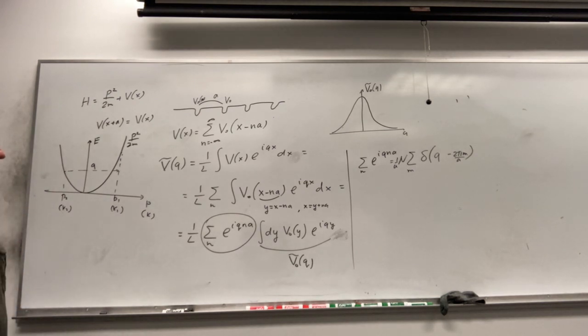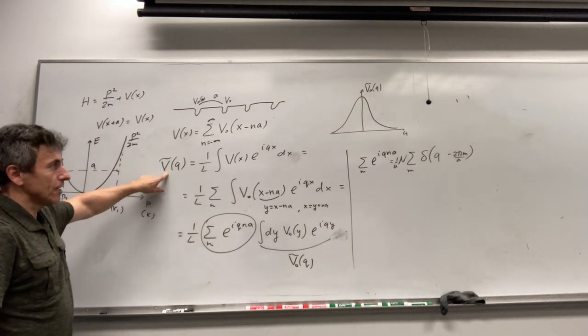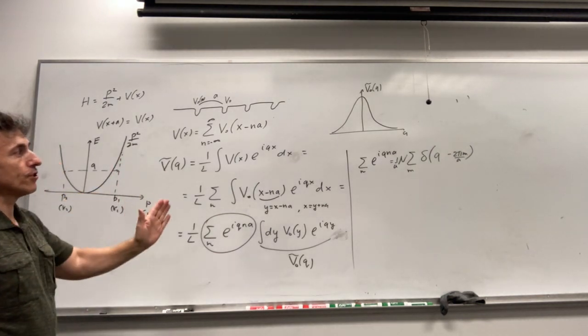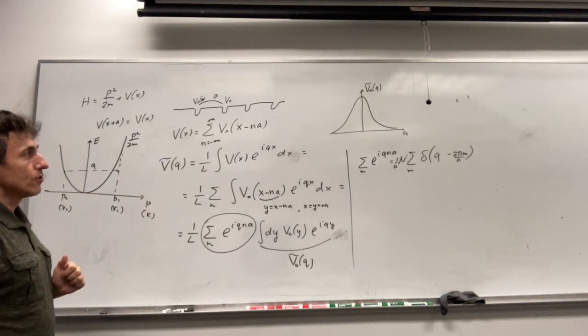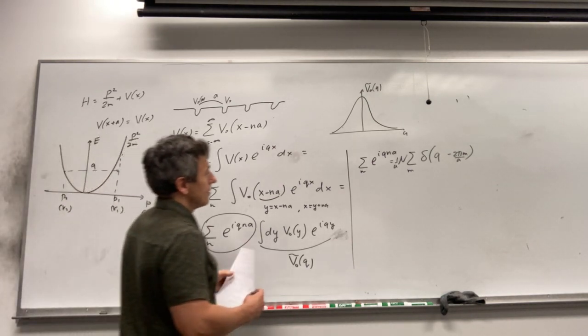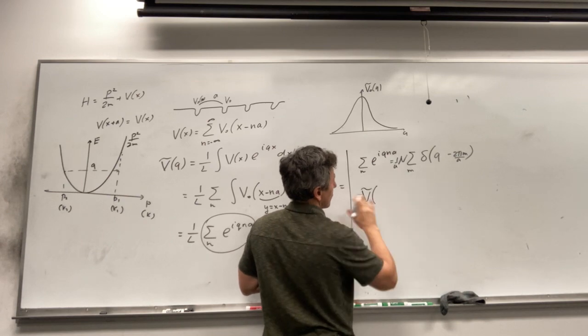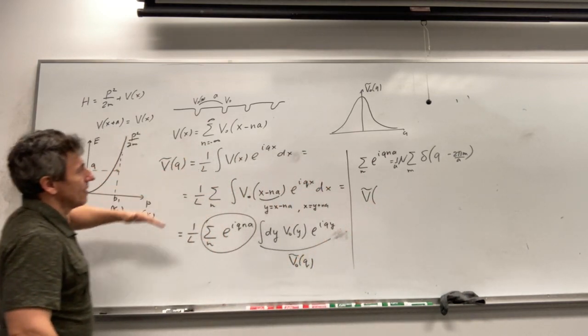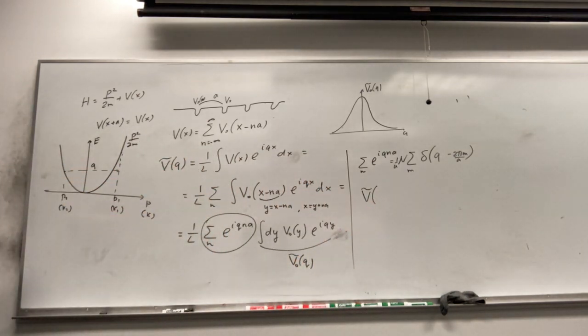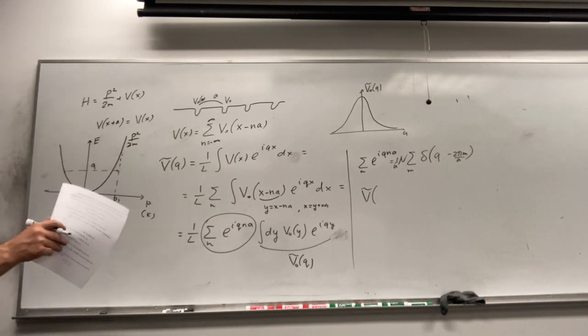So you can see that the Fourier transform of the periodic potential will be non-zero only at the discrete values of q. So V at q equal to 0 will be non-zero, of course, but it doesn't matter, because q equal to 0 means that it will be a matrix element between the same states.